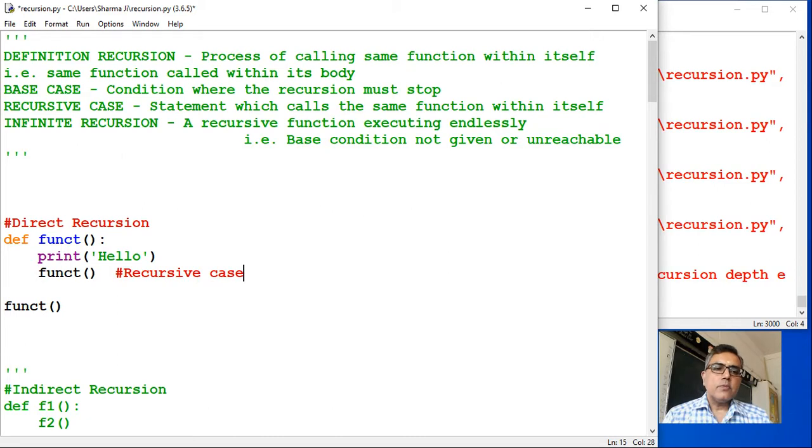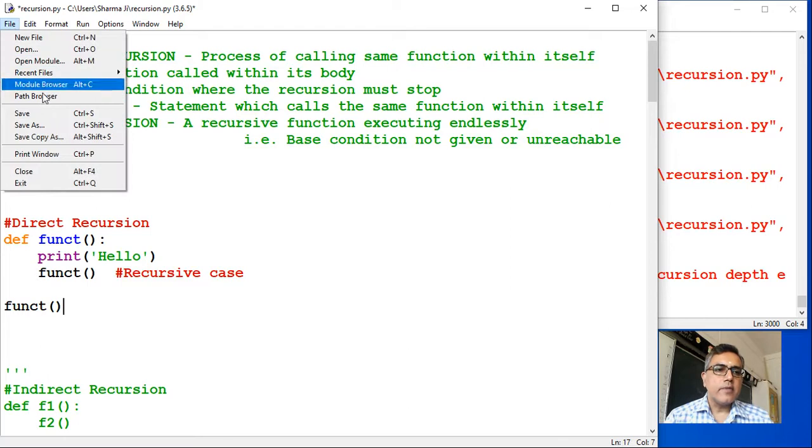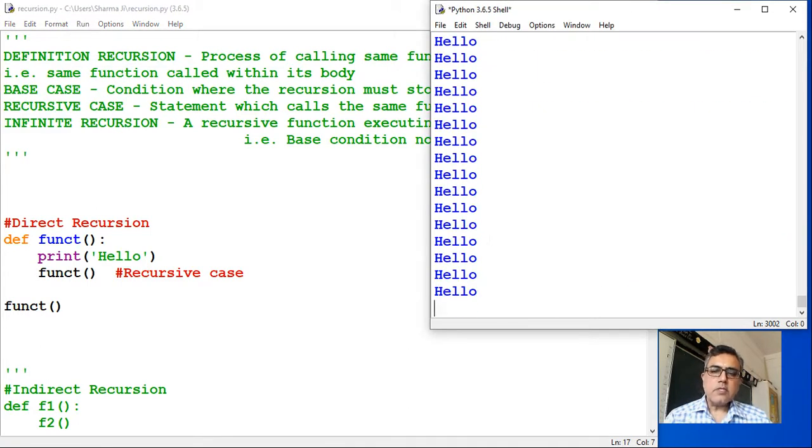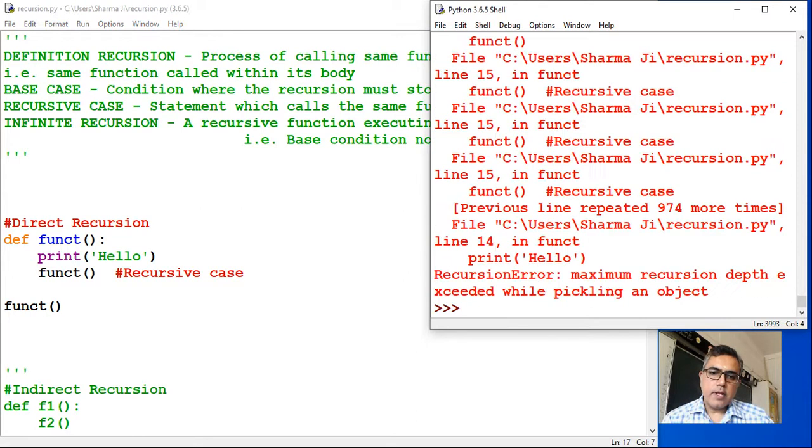Okay, now this is simple recursion. What it is doing? There is a function named funct, and within its body it is calling itself, right? Now in order to call this function, initially you have to call it in the main area. Now let us see what happens with this code. This is the simplest example of recursion. I'll save the file and run the code. See, it is going on printing hello, hello, hello, hello. It will print hello. Then finally you see an error message.